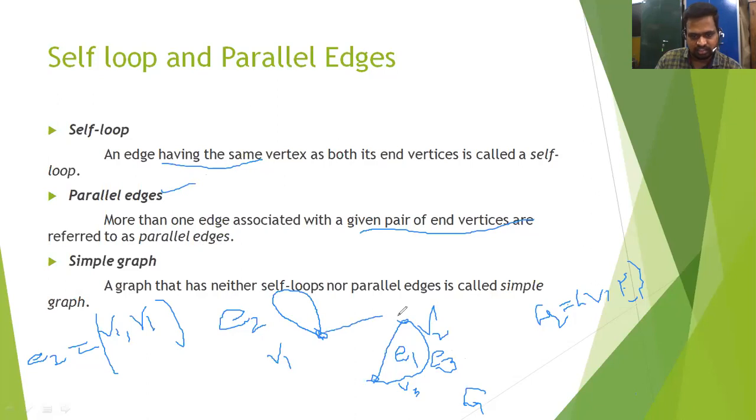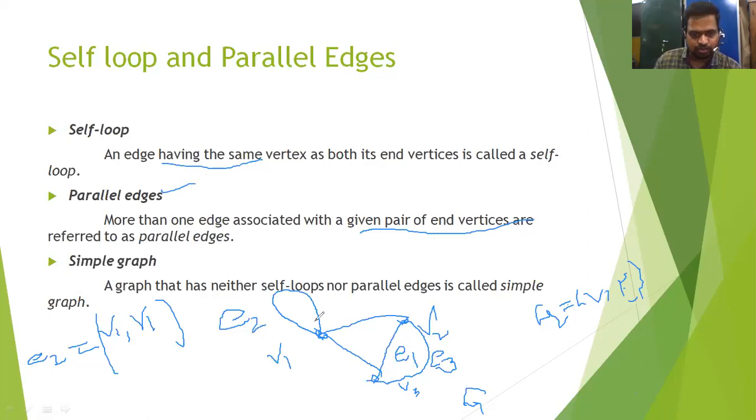In this graph G with V1, V2, V3, between V2 and V3 there are two edges with the same end vertices. E1 has end vertices V2, V3, and E3 has end vertices V2, V3. So E1 and E3 are parallel edges.